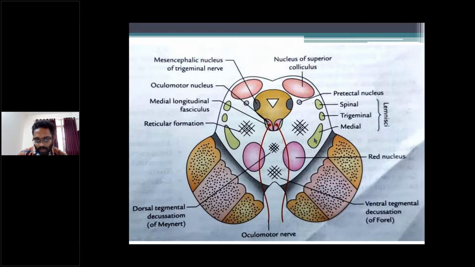Here, three lemnisci are situated ventrolateral to the tegmentum. These are the medial, trigeminal, and spinal lemniscus. Lateral lemniscus does not appear at this level. The lateral lemniscus is only situated at the level of the inferior colliculus.